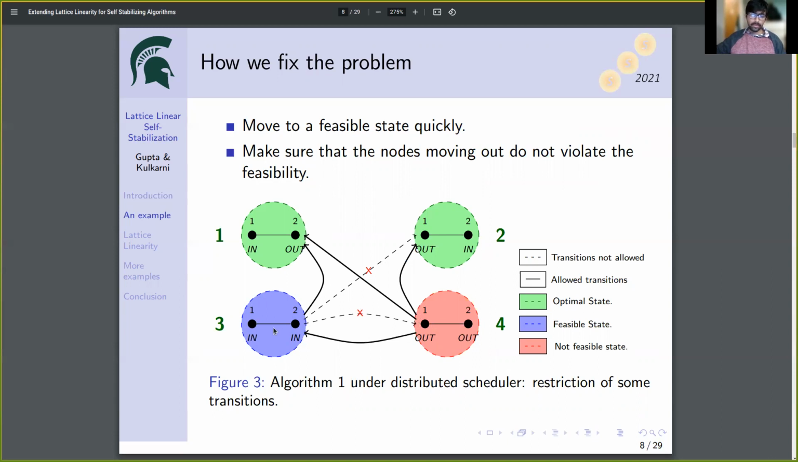And therefore, we have to put some restrictions here. The restriction that we have put is that we only allow node 2 to move out before node 1, and therefore we do not move back from state 3 to state 4. State 3 also does not transition to state 2. State 3 only transitions to state 1.